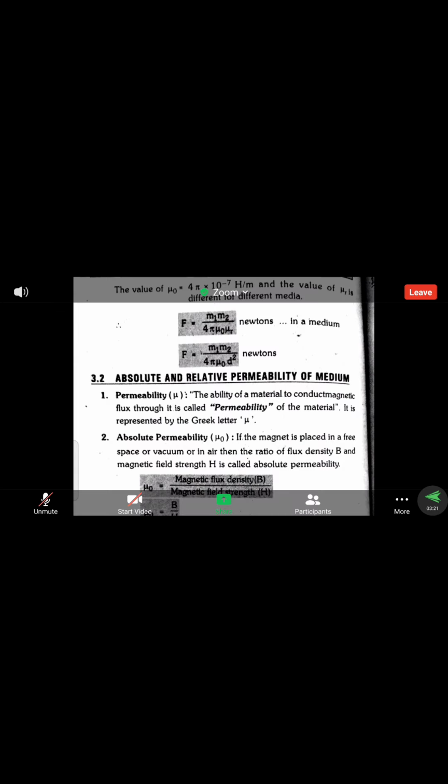Next, absolute permeability is a ratio of magnetic flux density to the magnetic field strength. That is what we call absolute permeability. Permeability is denoted by mu, and absolute permeability is represented with mu naught.